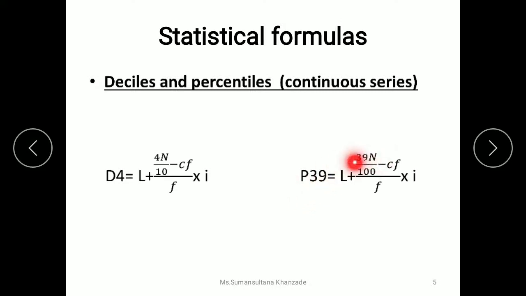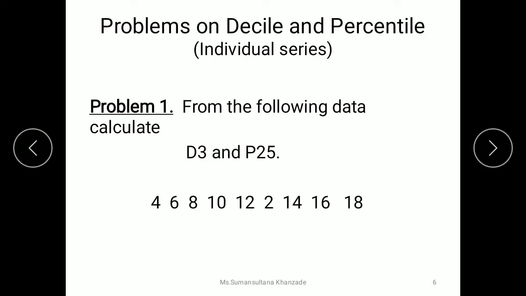So multiply n with 39, divide it with 100, then same Cf divided by f into I. So first step is going to be our calculation of n divided by 10 and n divided by 100, then multiplying with the respective decile or the percentile. So let's try to solve some problems on decile and percentile.